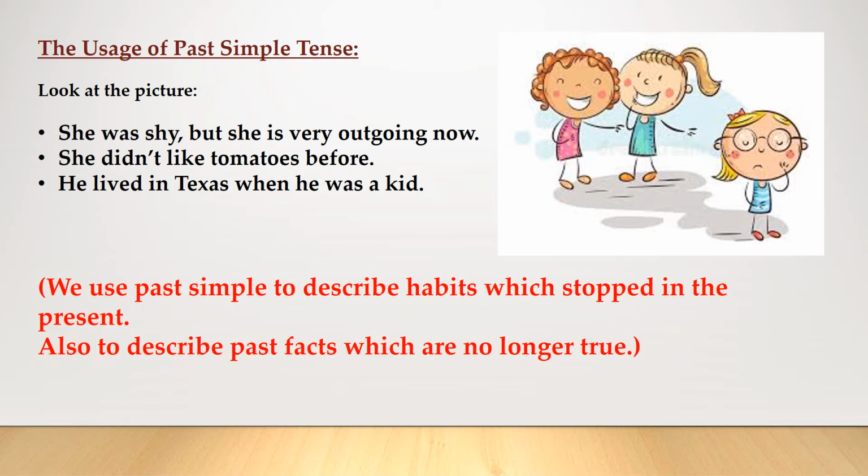She didn't like tomatoes before. The key word here is before. Did she like tomatoes before? No. Does she like them now? Yes. He lived in Texas when he was a kid. Does he live in Texas now? No. Did he live in Texas in the past? Yes. When? When he was a kid.